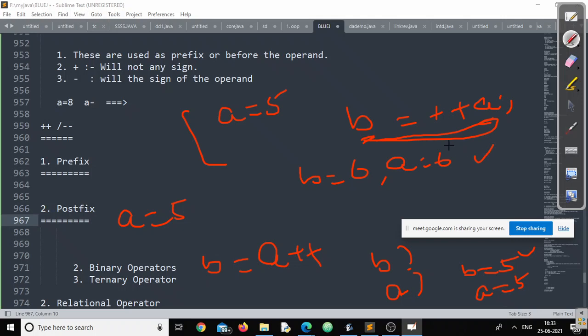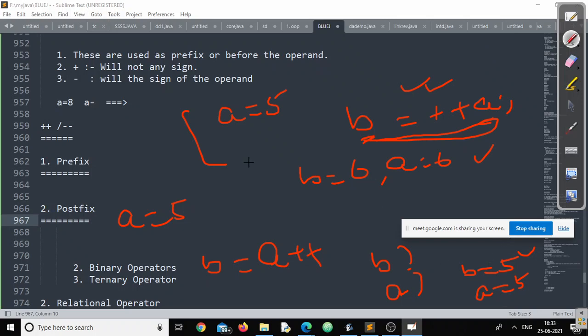No, sir, both are correct. Make sure the first one is absolutely fine, no problem at all. Arnab, you want to make any changes? Yes, sir. So the value of B will be 5 and A will be 6. Yes, Arnab is right.